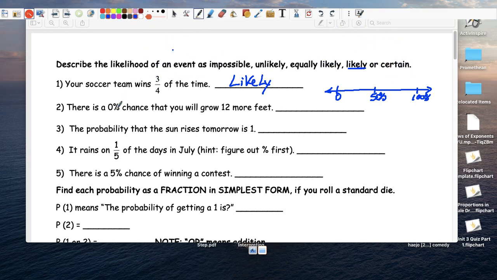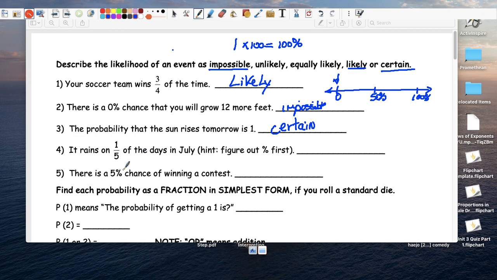Next one, there is 0% chance. So where is 0%? 0% is here. So 0% is impossible. The probability that the sun rises tomorrow is 1. So if you have 1, you multiply that by 100, you get 100%. And 100% is certain.